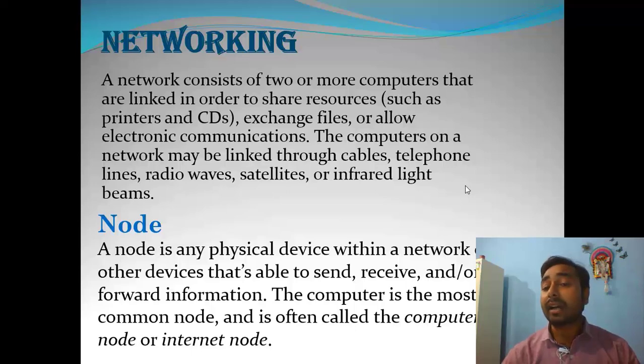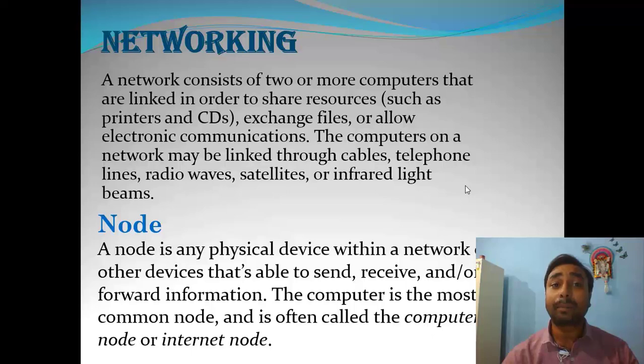The computers in a network may be linked with cables or without cables. If they are interconnected with cables, different cables are used. The known cables are coaxial cable and optical fiber cable. If computers are connected without wires, it uses radio waves, satellites, infrared, Bluetooth.